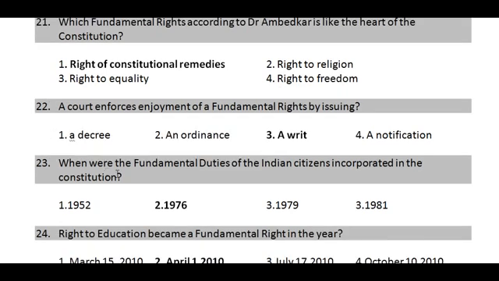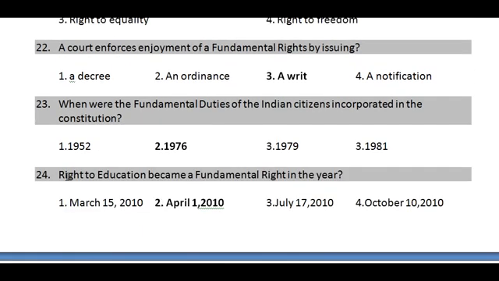And when were the fundamental duties of the Indian citizens incorporated in the Constitution? This is the 23rd question. So in 1976, friends. The right to education became a fundamental right in April 2010, by the 86th Amendment Act. This right to education has become a fundamental right in India.